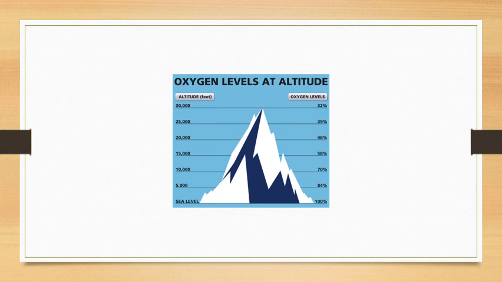In aeroplanes, they create artificial pressure in the cabin so that the passengers remain comfortable while flying. That is why children, people who have hypertension, meaning who have high blood pressure problems, and people with heart problems are generally advised not to go to very high altitude areas because it is risky for them.